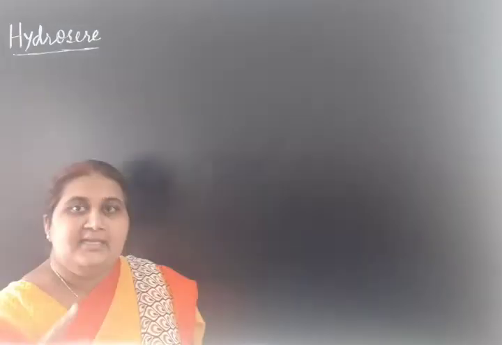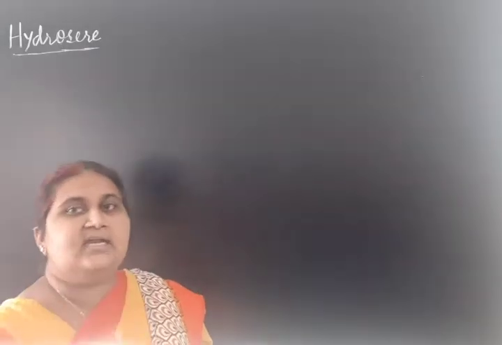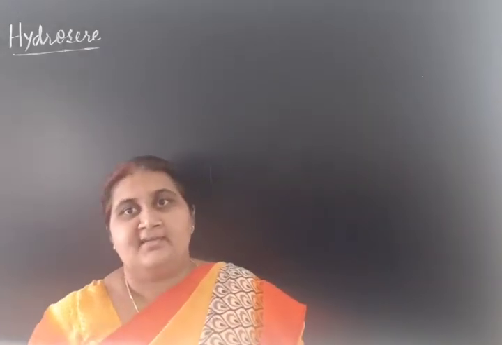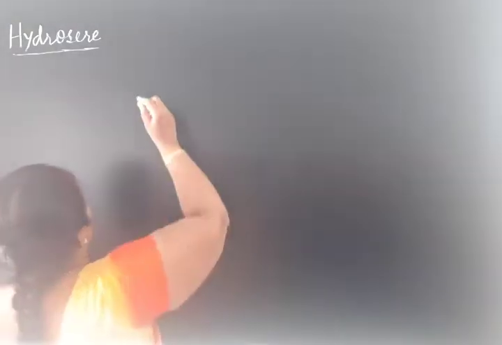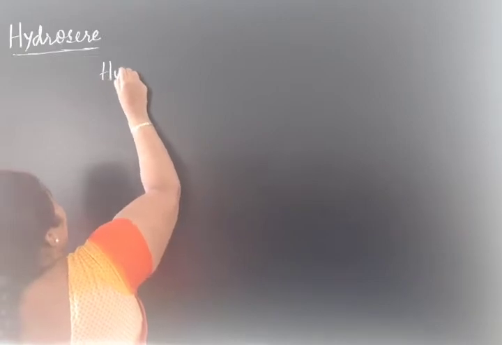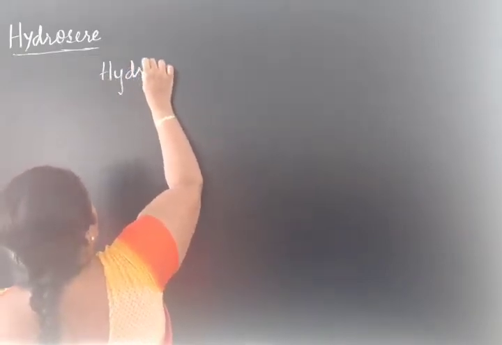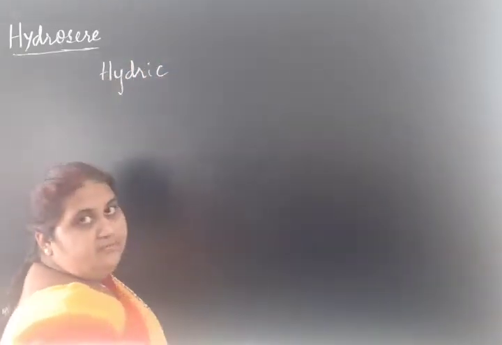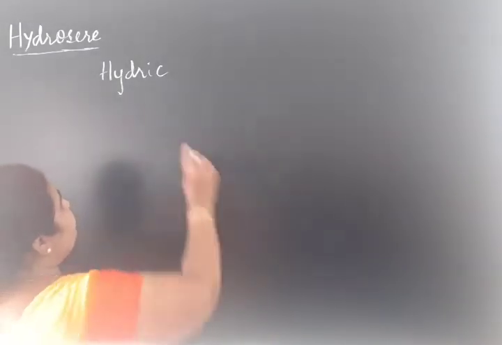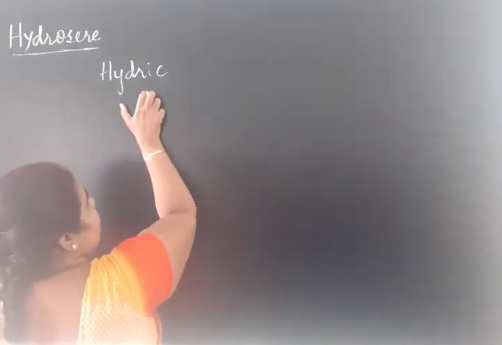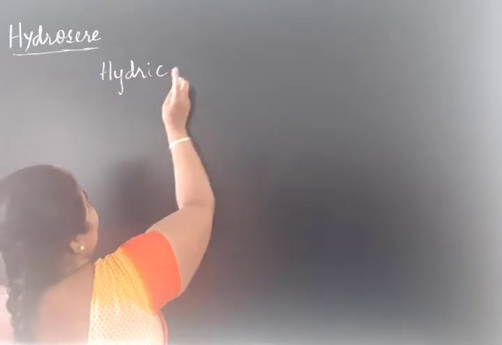See here, in case of the lithosere, a xeric condition will be converted into mesic condition, whereas the hydrarch succession begins in hydric condition. When ecological succession begins, it will be a water body, an aquatic environment.